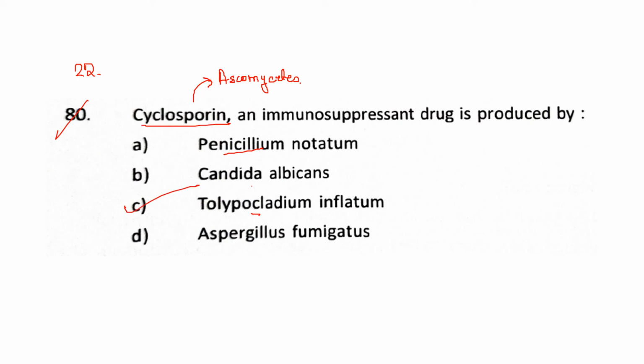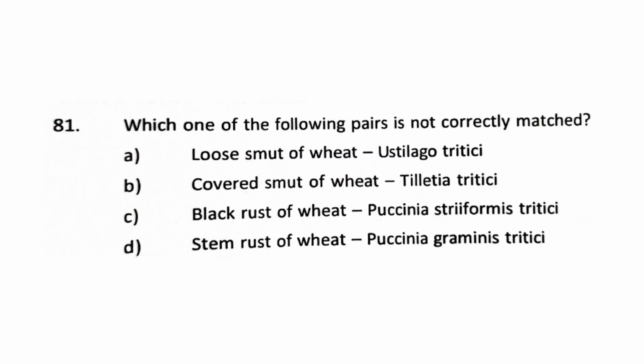But the answer will be Tolypocladium inflatum, which is an Ascomycete and is responsible for the formation of this immunosuppressant drug. It is used when organ donation takes place and the body has to accept the foreign organ so that it does not reject it. We give the drug cyclosporin. So the answer will be C.